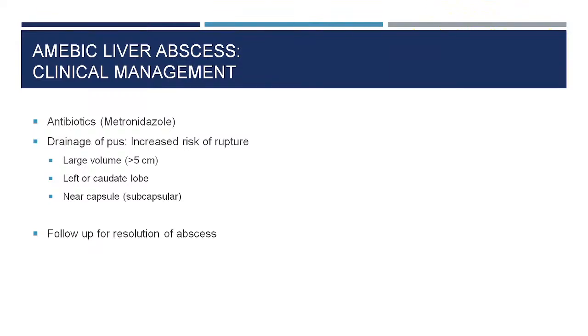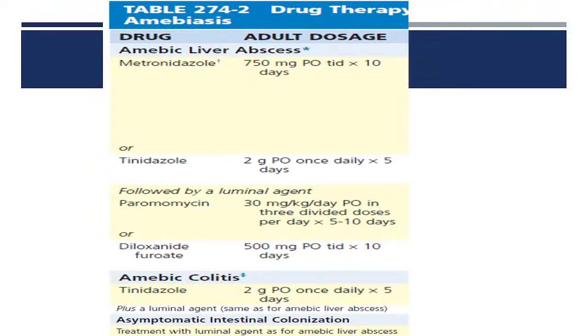We have to give the treatment and follow up for resolution of the abscess. We have to follow up the patient after 2 weeks with repeated imaging to see whether it is responding or not. If it is not responding, you have to consider other diagnoses. Pyogenic liver abscess is not the topic, but sometimes you are not able to reach a diagnosis, because etiologic diagnosis can only be reached in 30 to 50% of cases. So, sometimes the clinician is forced to give broad spectrum treatment, combining metronidazole with a cephalosporin or a beta-lactam antibiotic with anaerobic coverage, because anaerobes are also there.